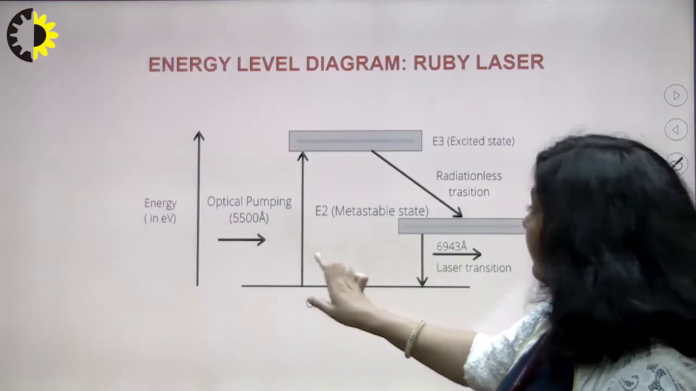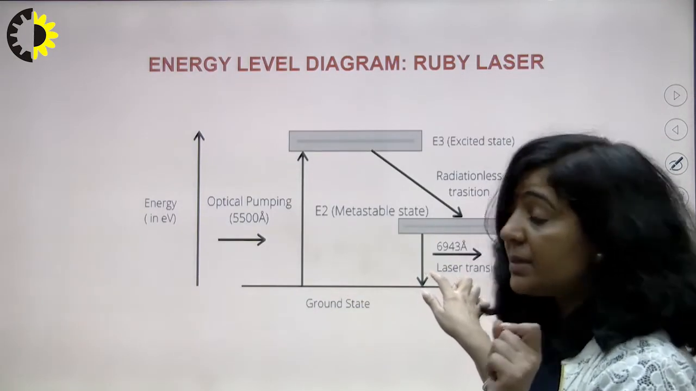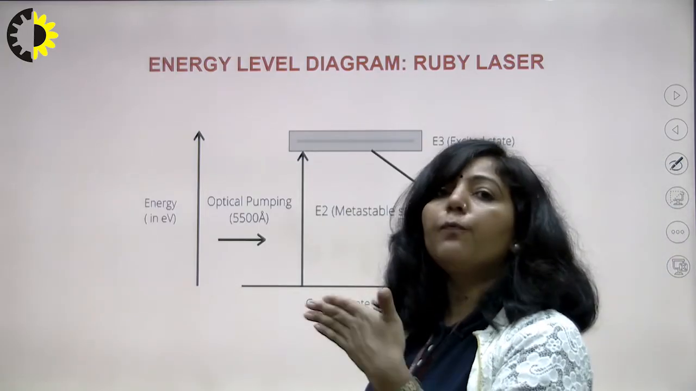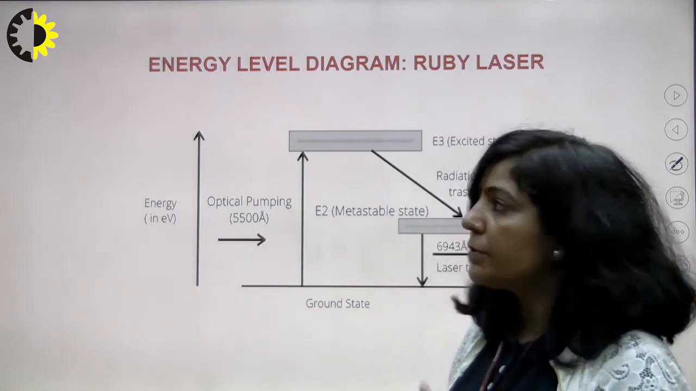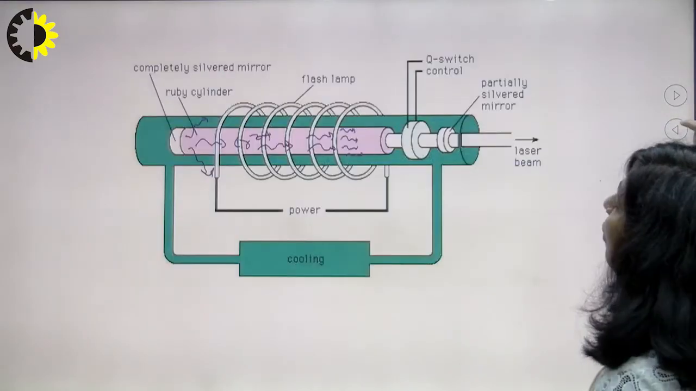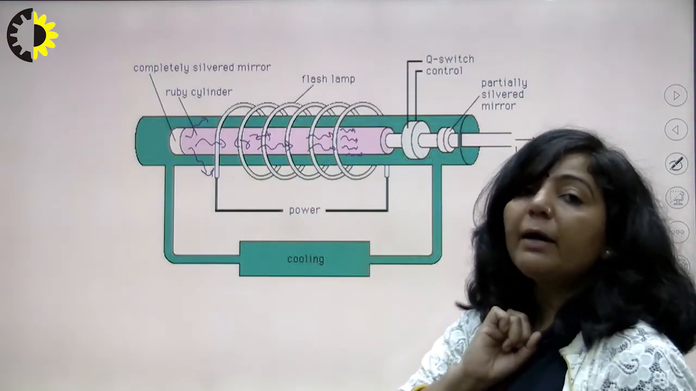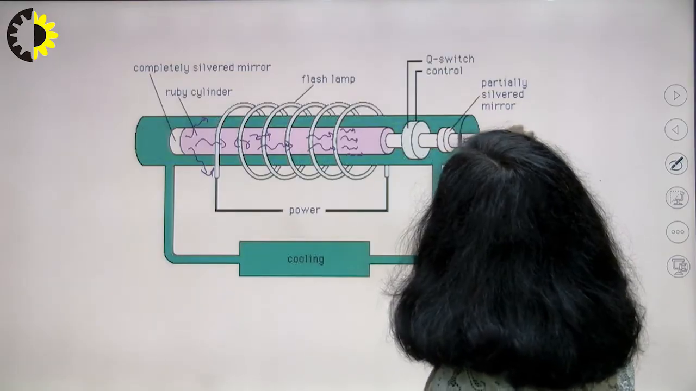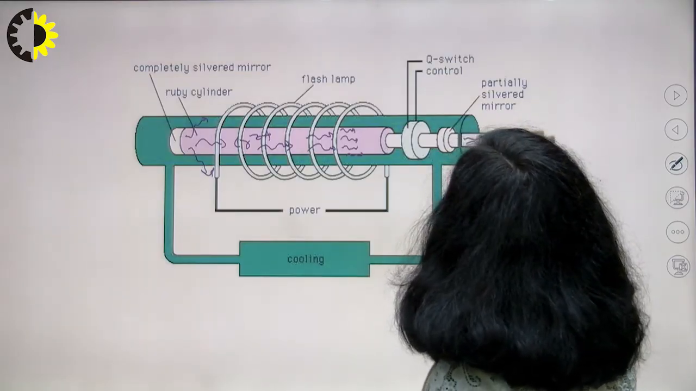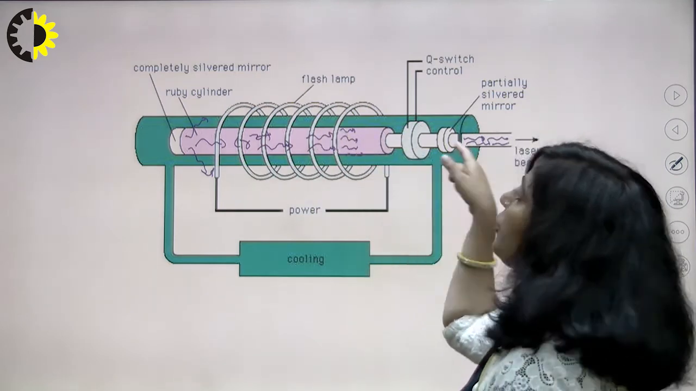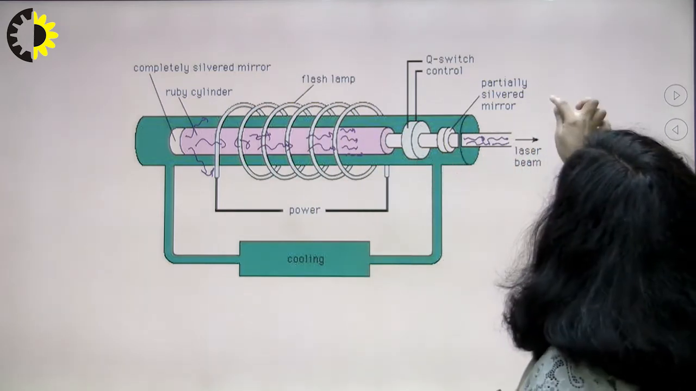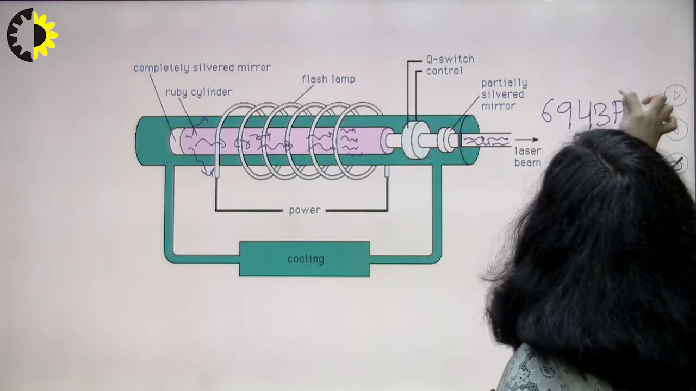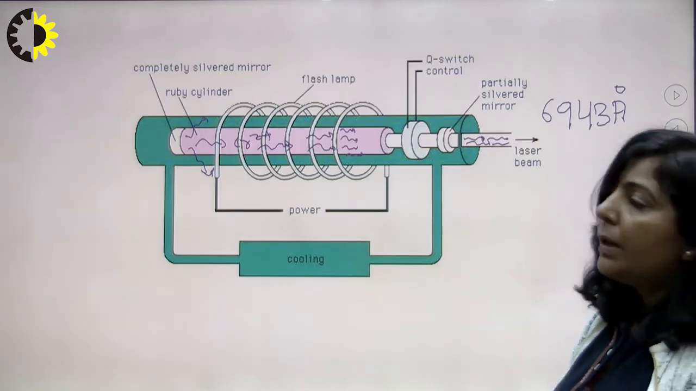So then you will get a stimulated emission transition here. One photon converts into 2, 2 will convert into 4, 4 will convert into 8, 8 will convert into 16, and this multiplication will go on. And when the energy of the photons becomes very, very high, those photons will escape from the partially reflecting end in the form of a laser beam. And all these photons of this laser beam are of the same energy and the same wavelength, which is 6943 angstrom.